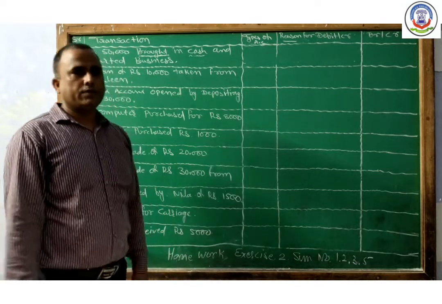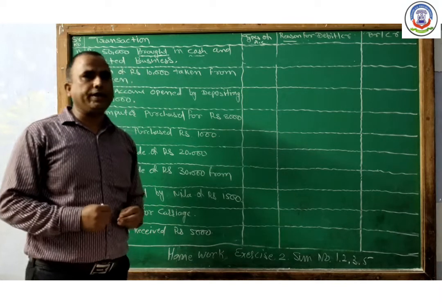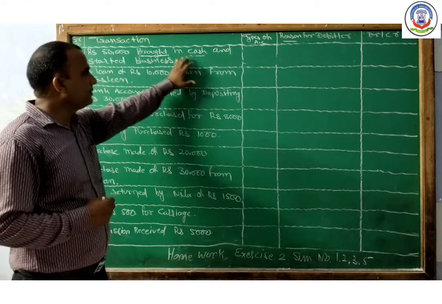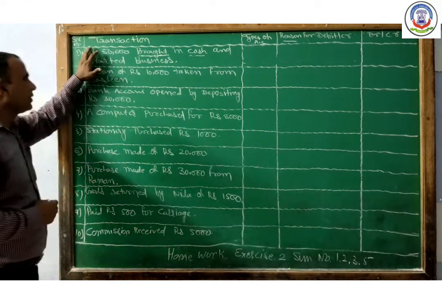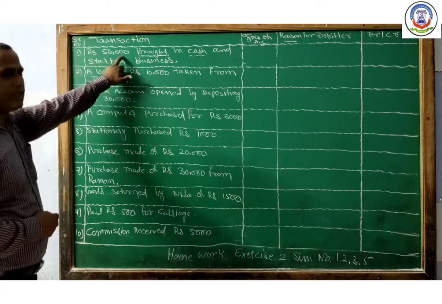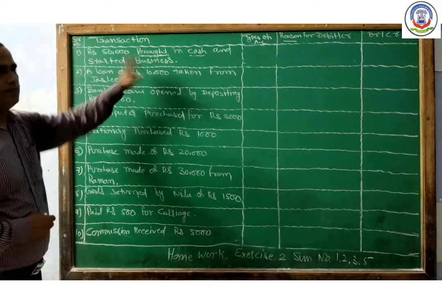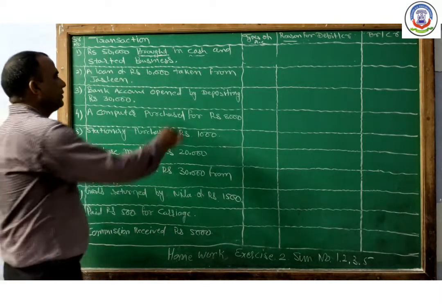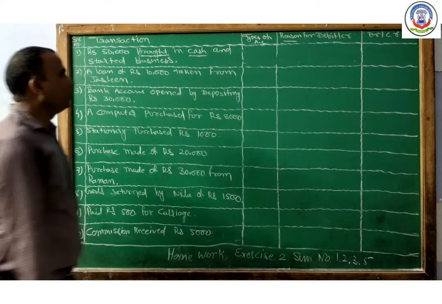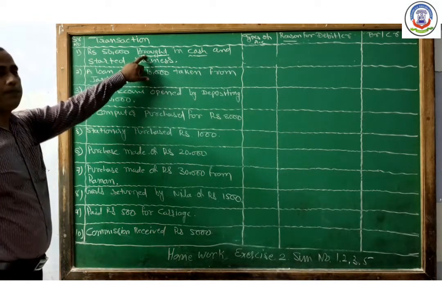Okay, dear students, on the basis of this theory, on the basis of the rule of debit and credit, we solve sum number 4 in the given exercise. So question number 4 is there. Let's start now. First transaction: rupees 50,000 brought in cash and started business. The given transaction is a cash transaction because the word cash is mentioned. So cash account is affected.